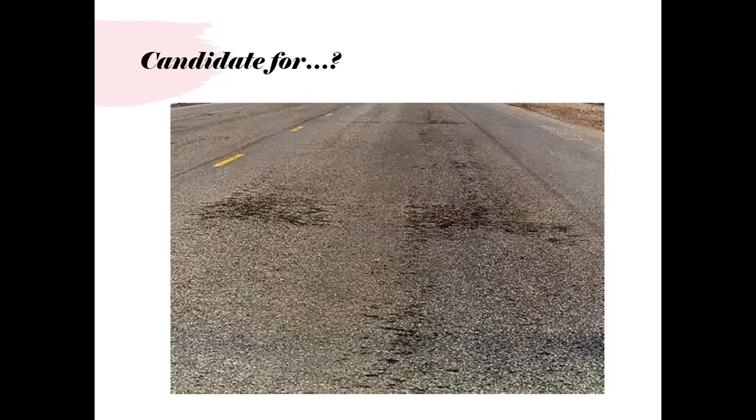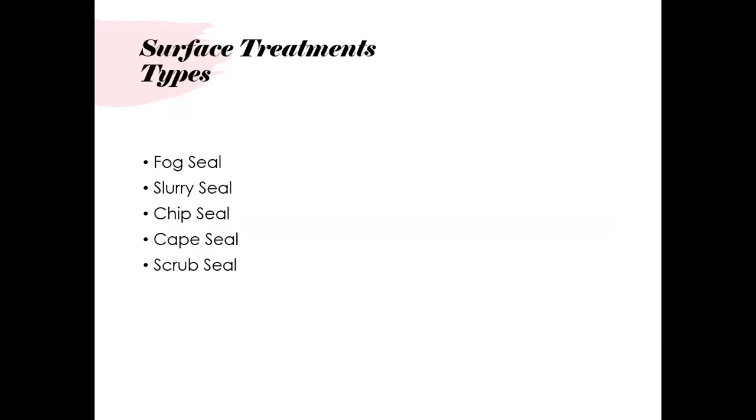So this is the pavement that requires sealing, or that requires surface treatment. There are different types: fog seal, slurry seal, chip seal, cape seal, and scrub seal. We go one by one.